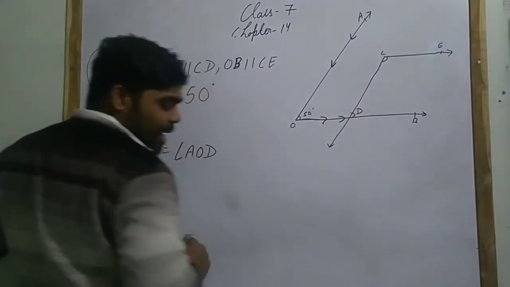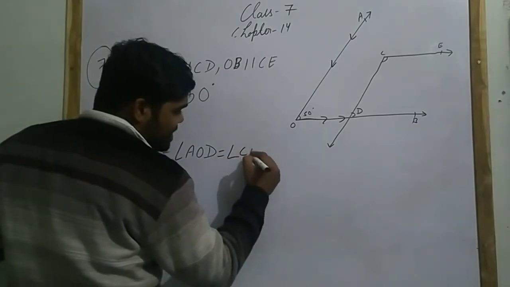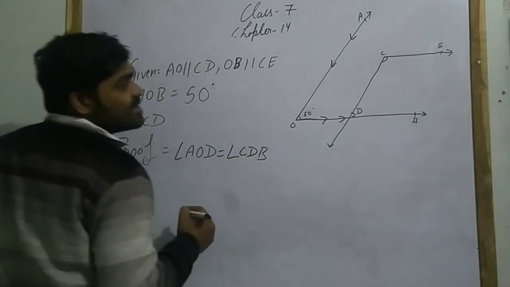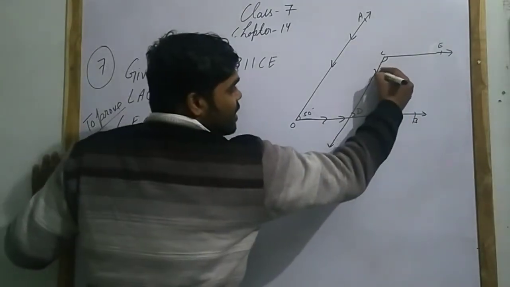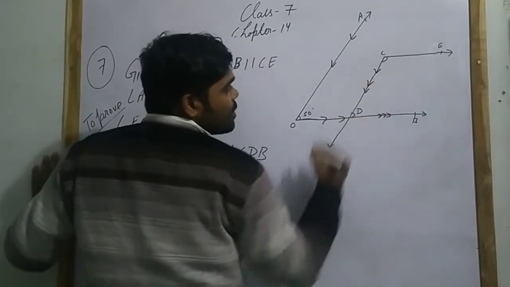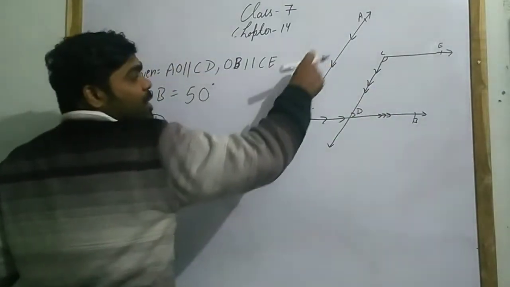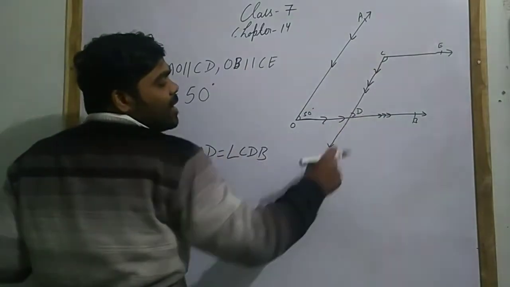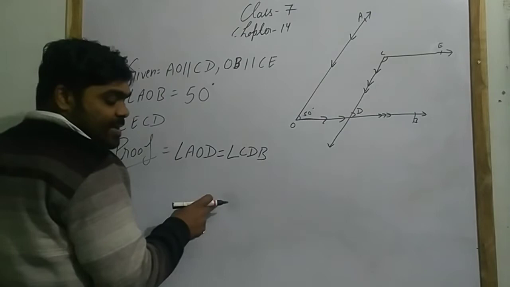Till here. Angle AOD equals angle CDB. Where is CDB? CDB. This one. You can compare by using the arrow also. I have put here 2 arrows. After that here 3 arrows. Angle AOD equals angle CDB.